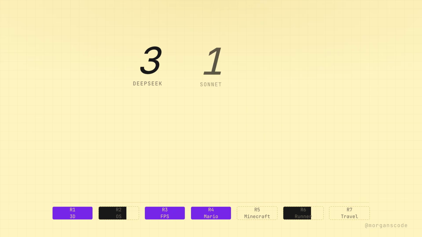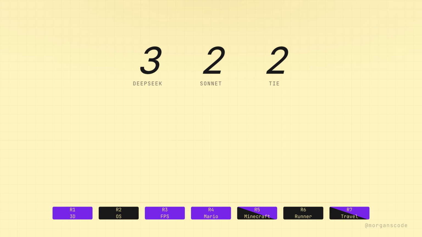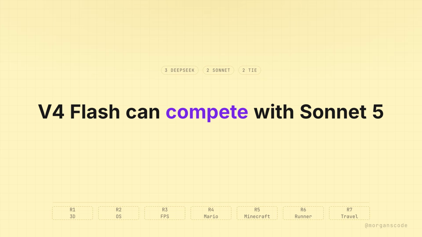DeepSeek won 3 rounds, Sonnet won 2, and 2 ended in a tie. The result confirmed what many people already believed. V4 Flash can compete directly with Sonnet 5, and in this test, it beat it.